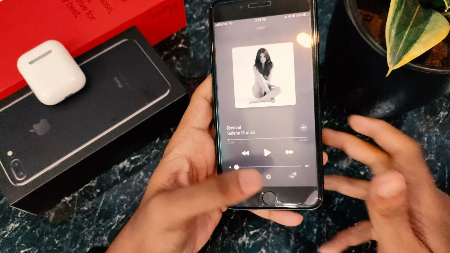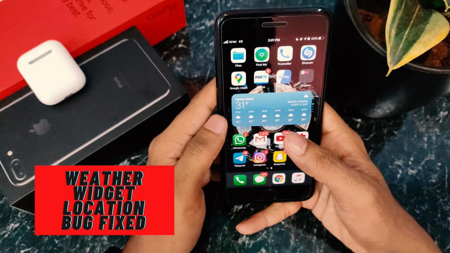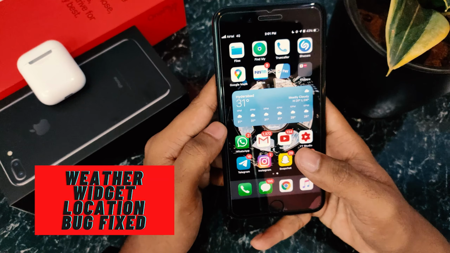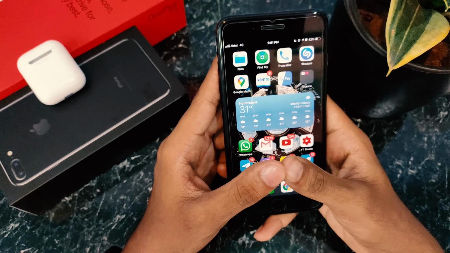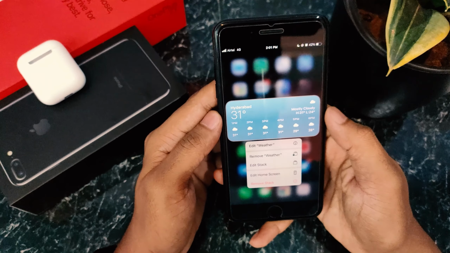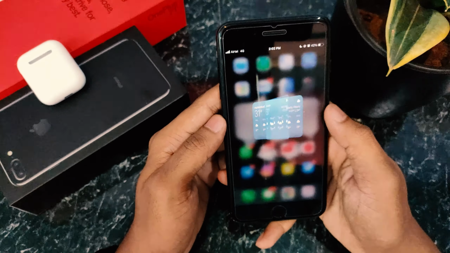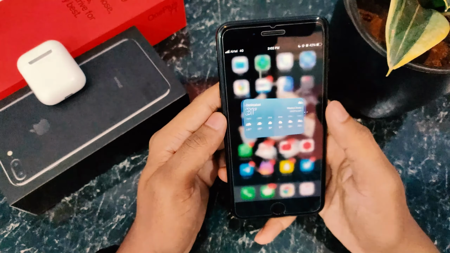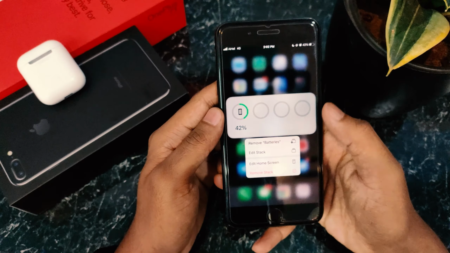The other changes here, we can see that the weather widget is now showing the correct location. Earlier on the beta 1, it was getting updated to Cupertino after a few minutes. Now talking about widgets, if you have a widget which doesn't have any configuration, there won't be any edit option. Right now here the weather widget has an edit weather option as it has the editing options, but the other widgets may not have it. For example, battery.